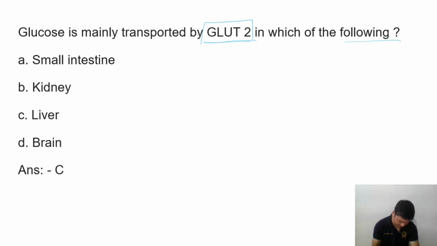Let's draw a diagram. Suppose this is the intestinal epithelial cell, and this is the intestinal lumen. Here is the intestinal cell, this is the kidney, and this is the liver cell. First three we will draw.